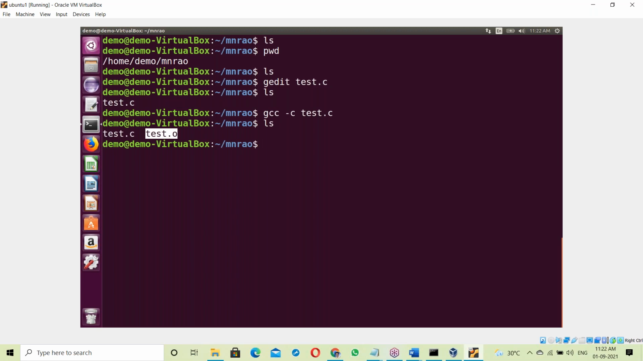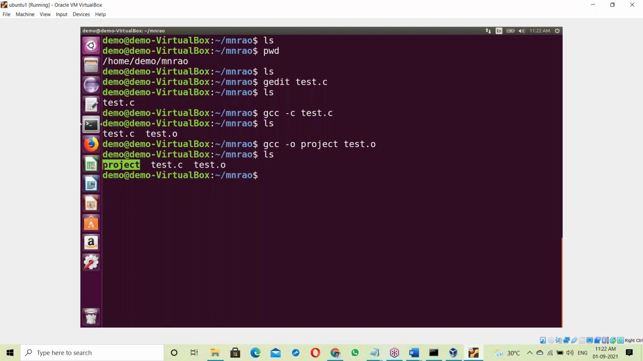Compiled with no errors, and an object file was generated. Now this has to be converted into exe format. gcc -o, and the exe name is, let us say, project. The file is converted into an exe file. We got the exe file, project, and the exe name can be anything. Now we run that exe file.